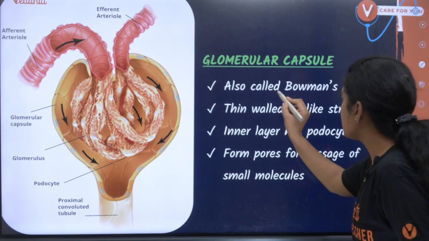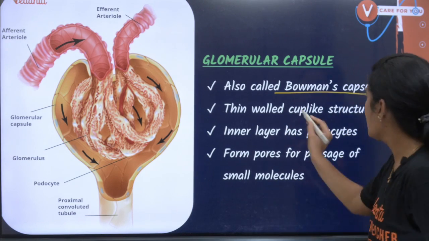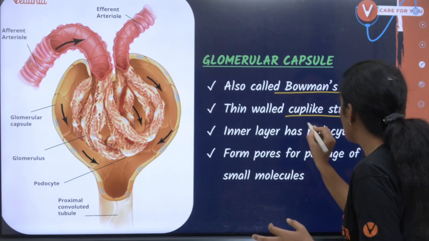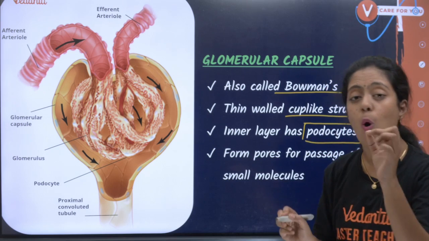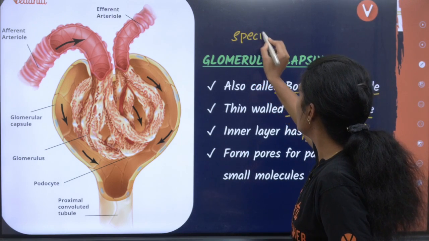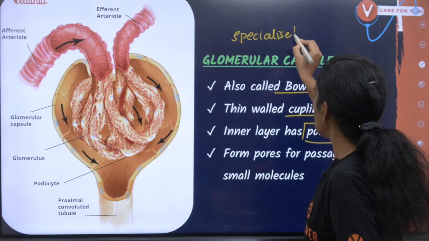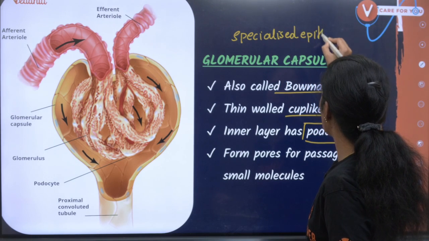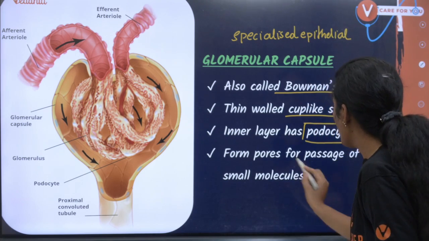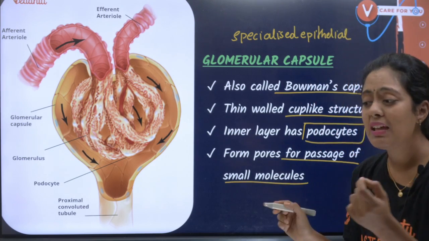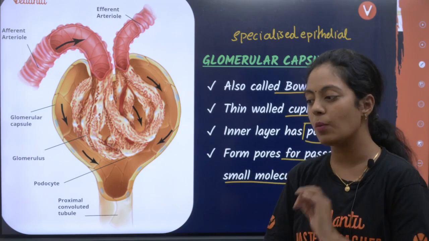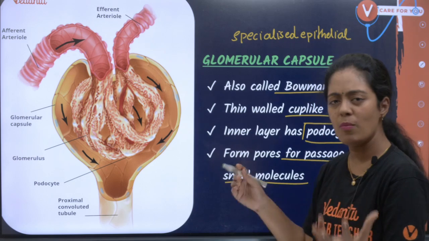இந்த ஒண்ணு clear கட்டா பாத்திரலாம் பசங்களா. Glomerular capsule என்ன சொல்றோம்? We call it as Bowman's capsule. It's a thin walled cup like structure, trough like structure. இதுல வந்து ஒரு special cells இருக்கு. Podocytes ன்னு ஒரு cell இருக்கு. What are these podocytes? These podocytes are specialized epithelial cells. They form pores for the passage of very small molecules. அது ஒரு filtration slit மாதிரி இருக்கும்.